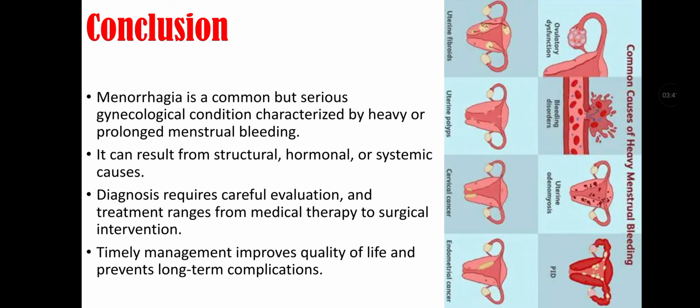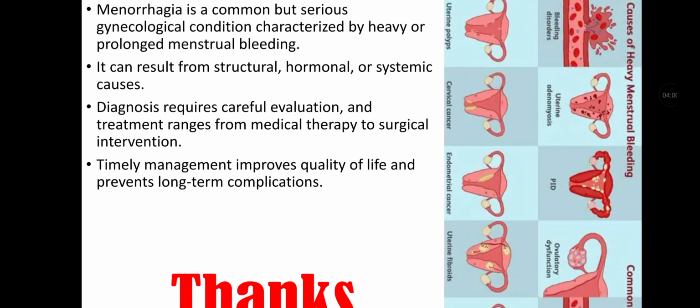Conclusion of this lecture video. Menorrhagia is a common but serious gynecological condition characterized by heavy or prolonged menstrual bleeding. It can result from structural, hormonal, or systemic causes. Diagnosis requires careful evaluation, and treatment ranges from medical therapy to surgical intervention. Timely management improves quality of life and prevents long-term complications.